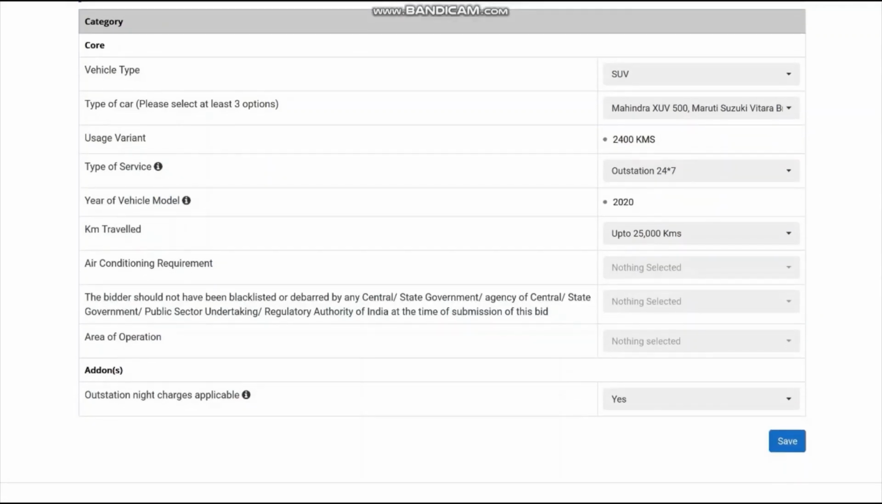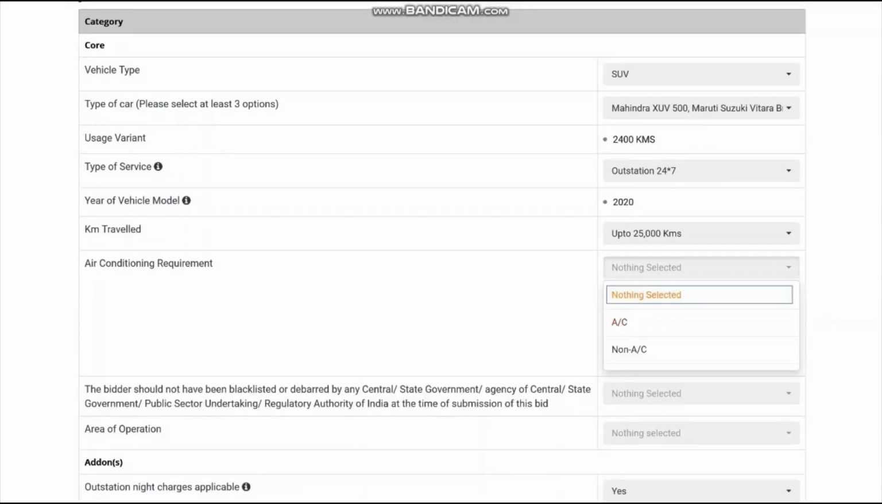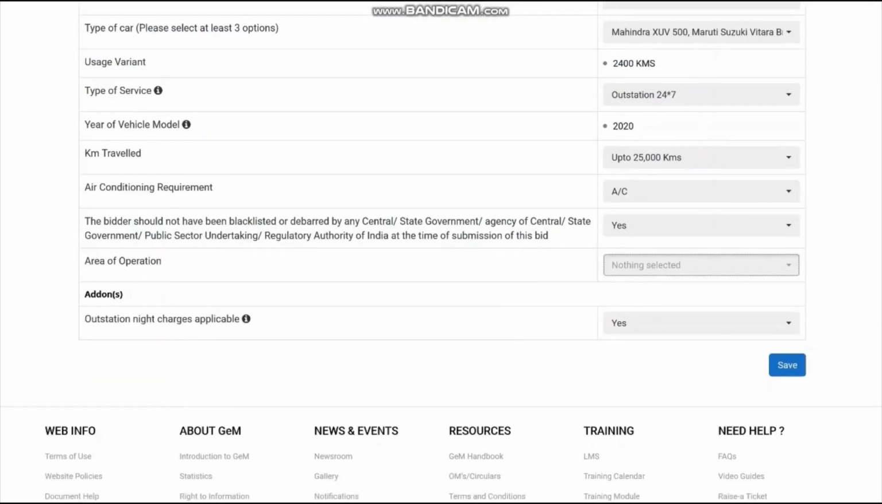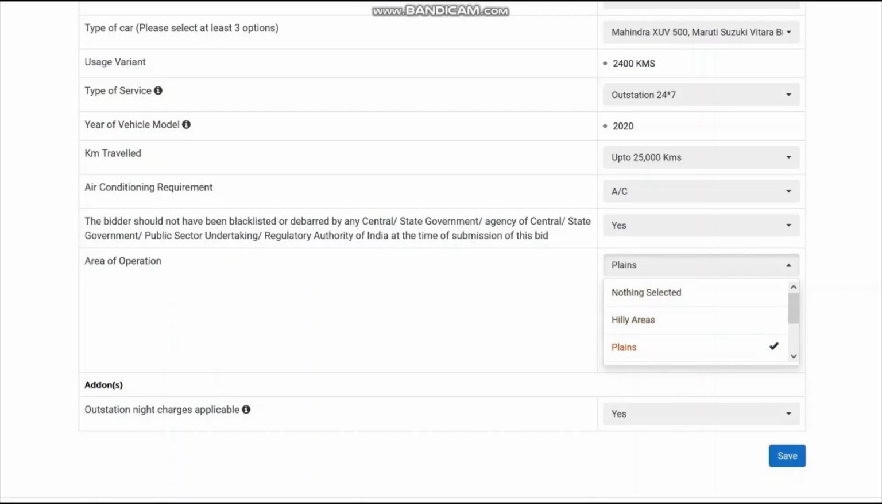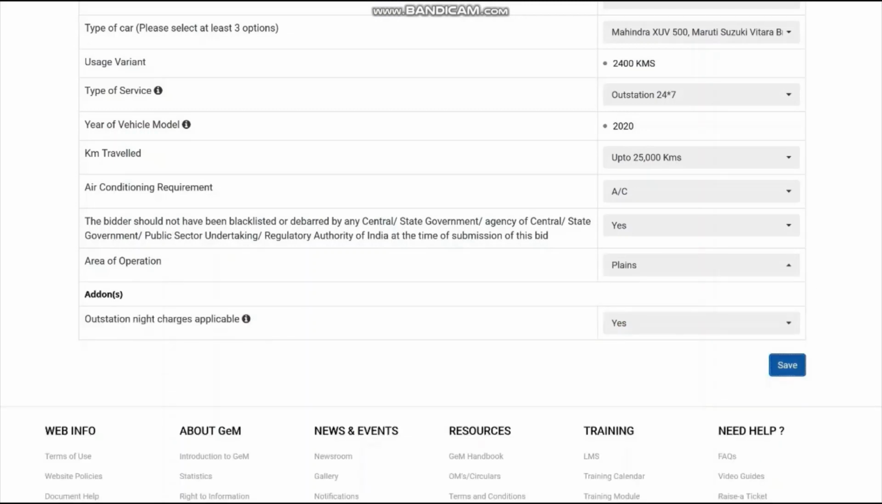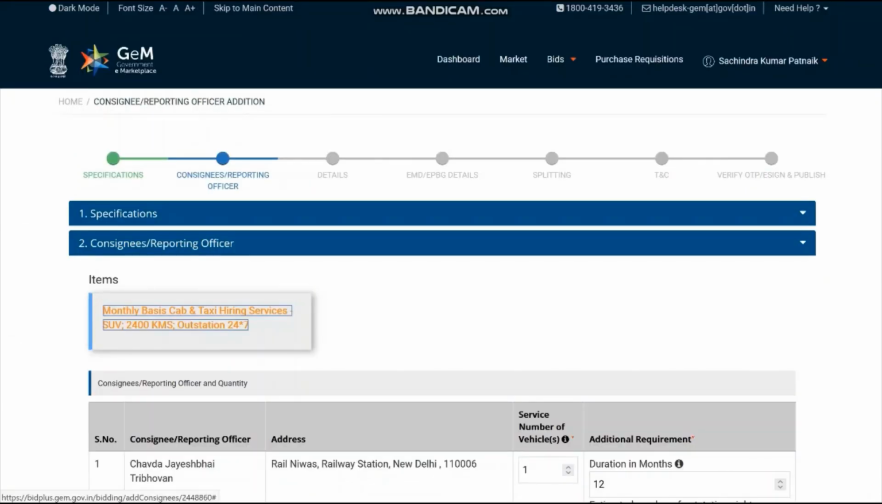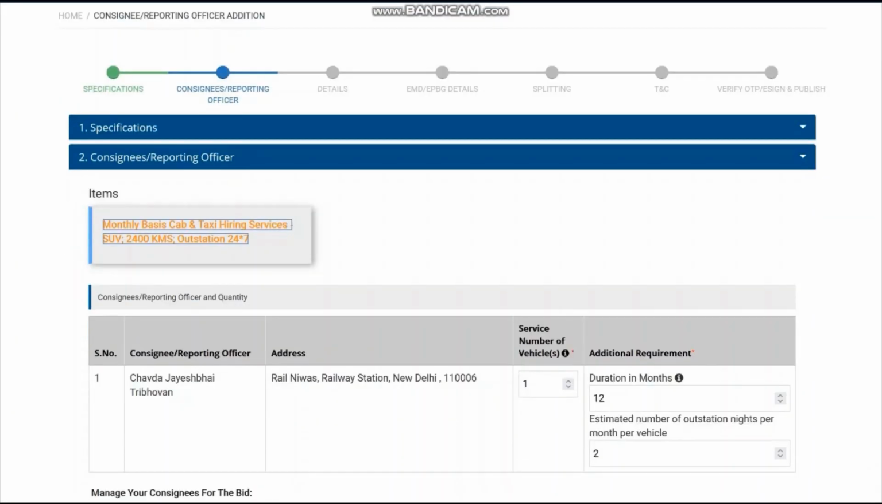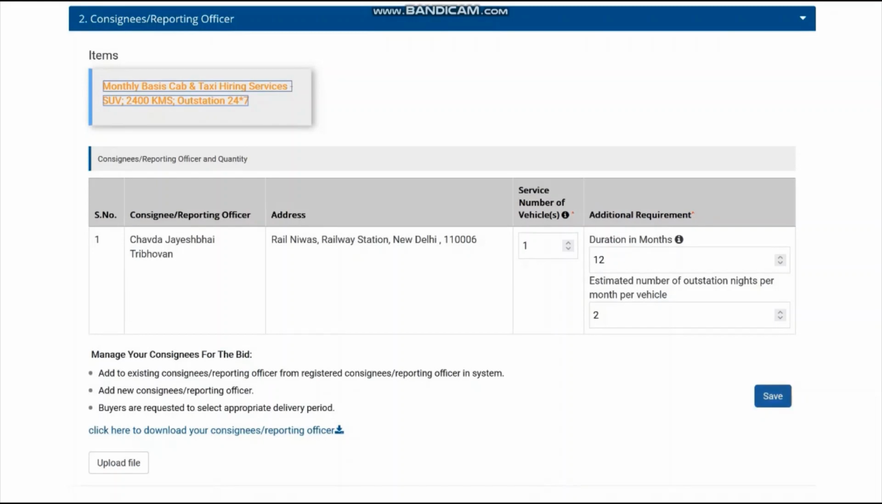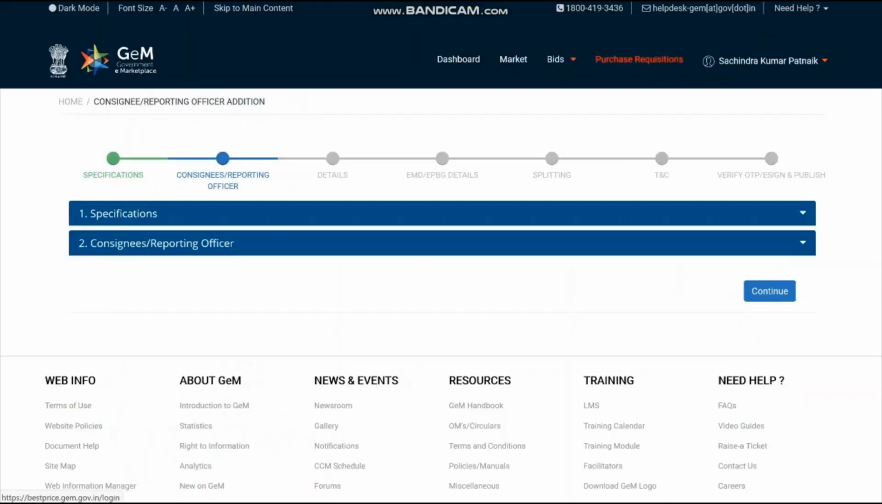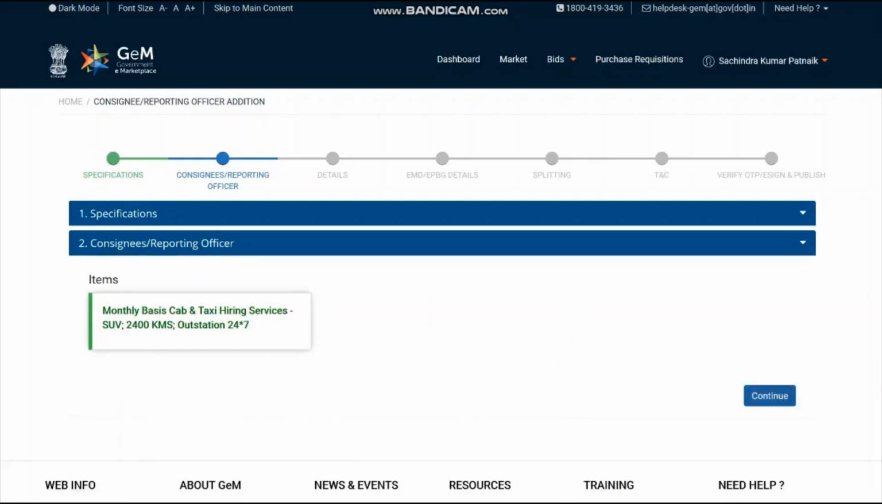Then select other parameters and save. Now continue. You reach the second button, that is consignee reporting officer. You can make changes here. If you don't want, you can just say save. You go to the third stage.